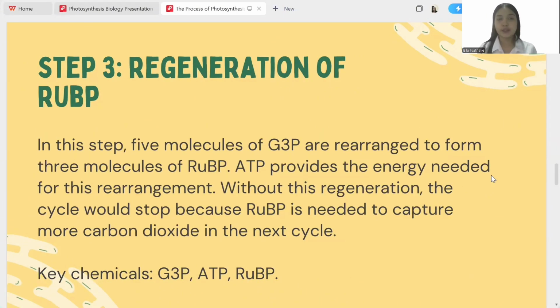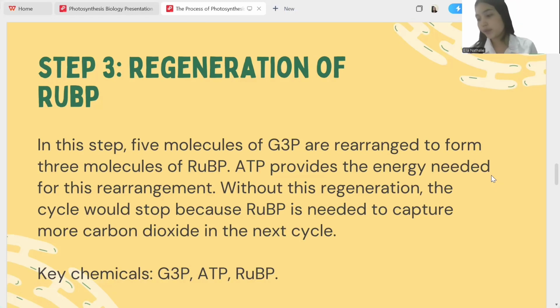Step 3, which is the regeneration of RuBP. In this step, 5 molecules of G3P are rearranged to form 3 molecules of RuBP. ATP provides the energy needed for this rearrangement. Without this regeneration, the cycle would stop because RuBP is needed to capture more carbon dioxide in the next cycle.